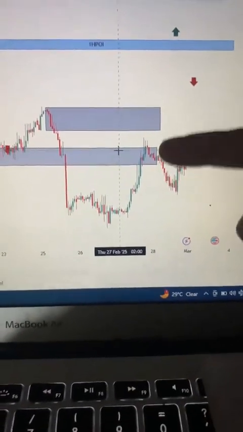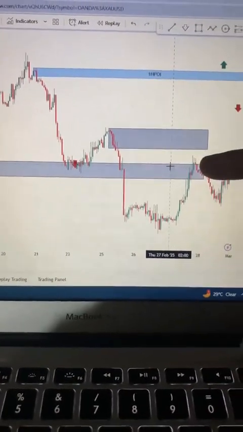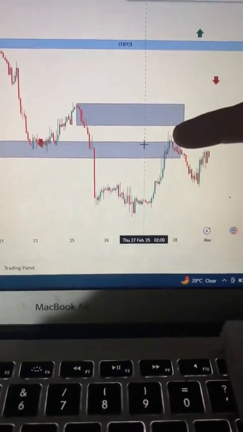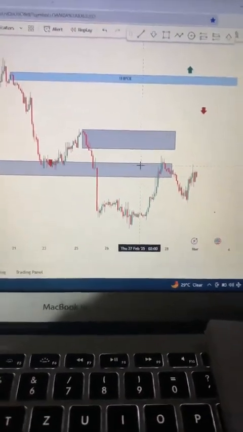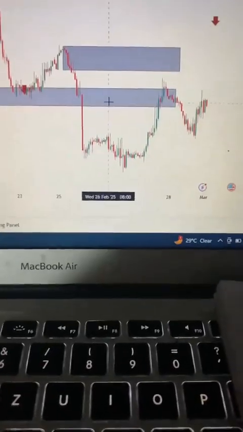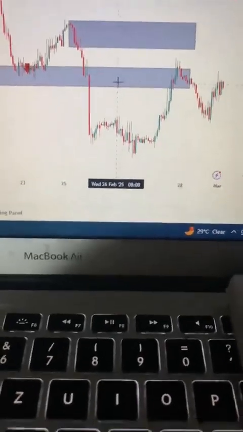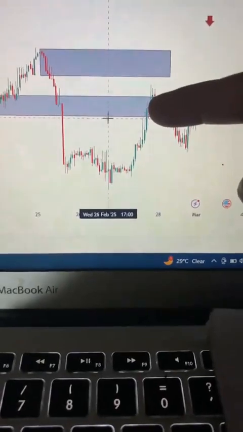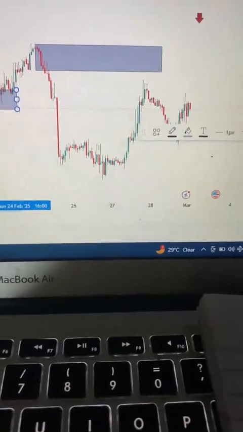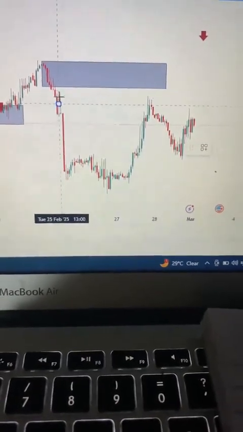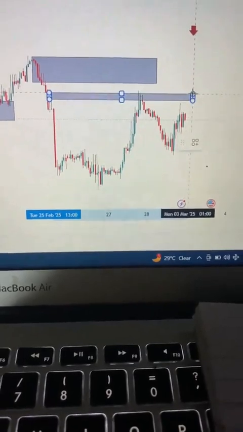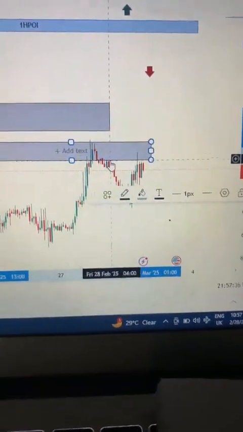They have become our resistance, because price has broken out from the support zones. Our support zones have now become our resistance zones. So price comes back to these zones before selling. As a supply and demand trader, if you understand support and resistance basics, you can go in for a sell at these zones. Why? Because this particular zone is still your supply zone, and if you go in for a sell at that zone, you could make some money.